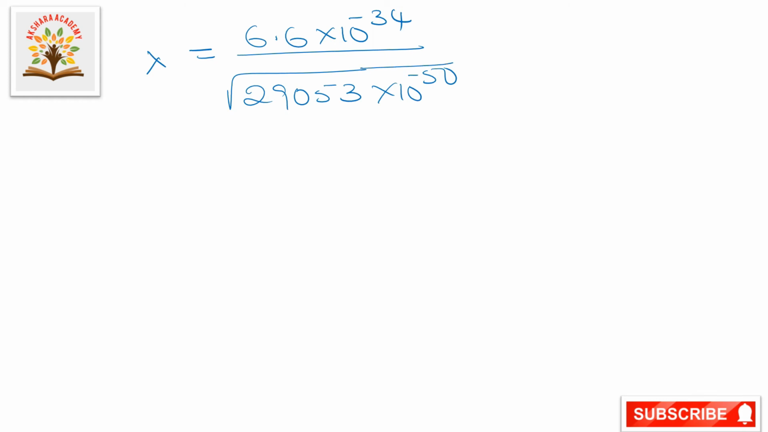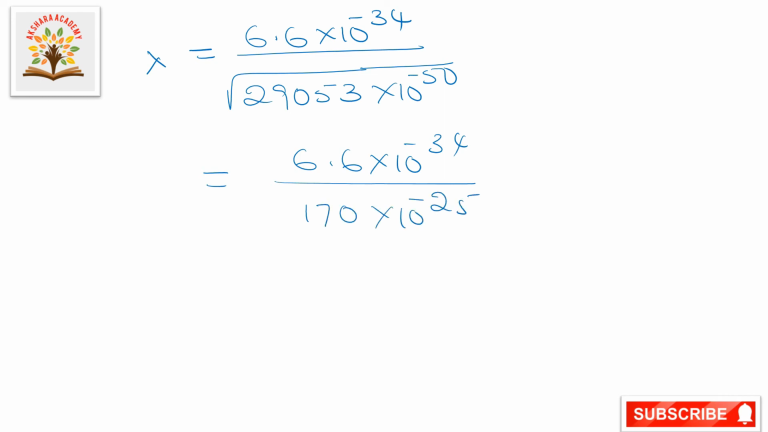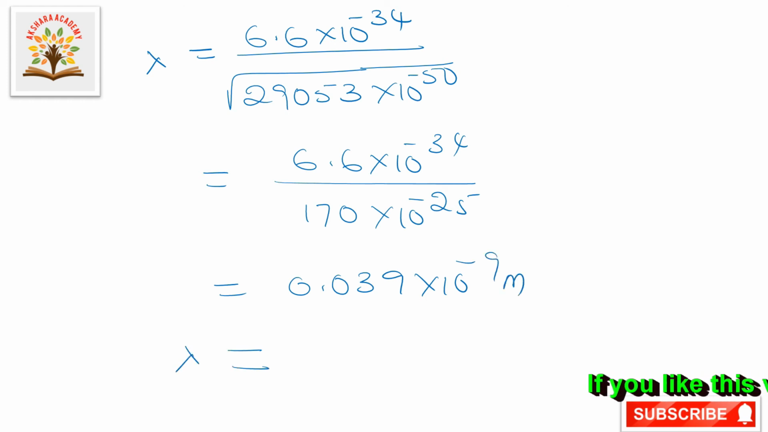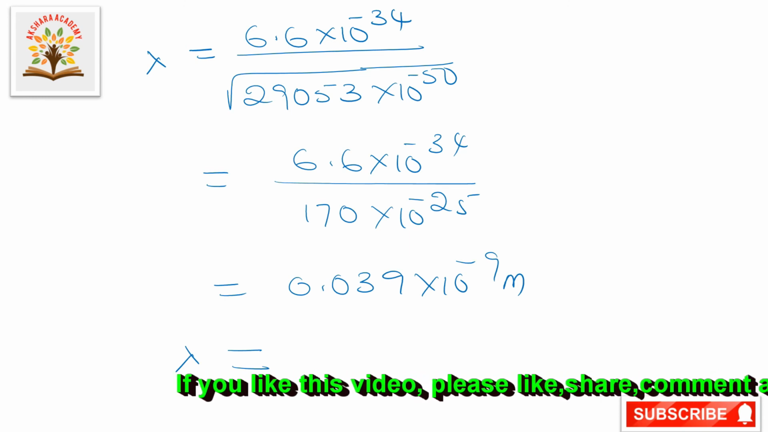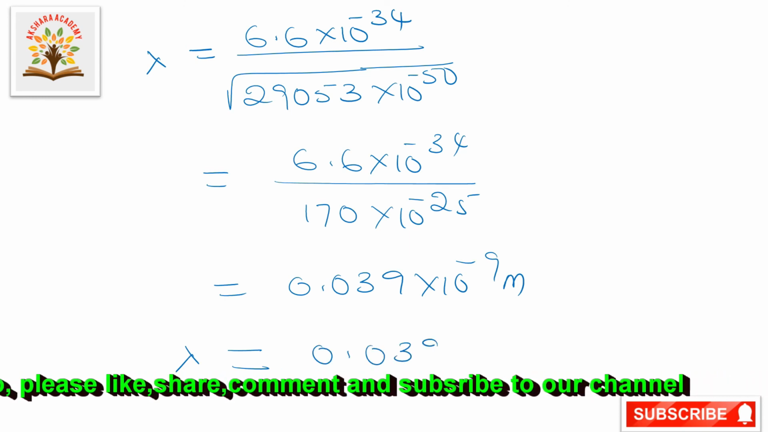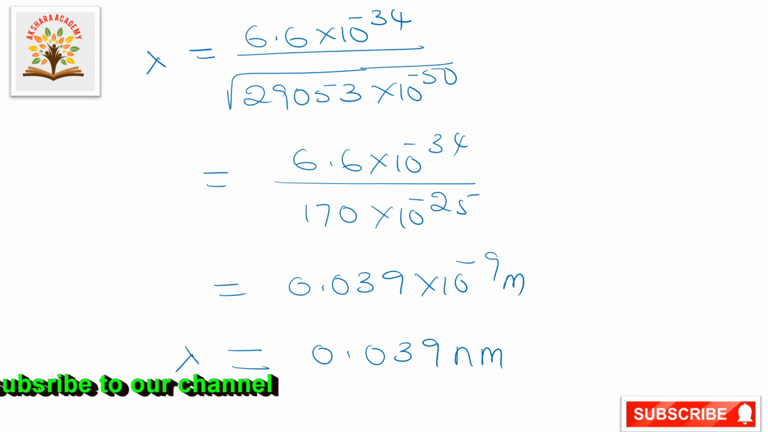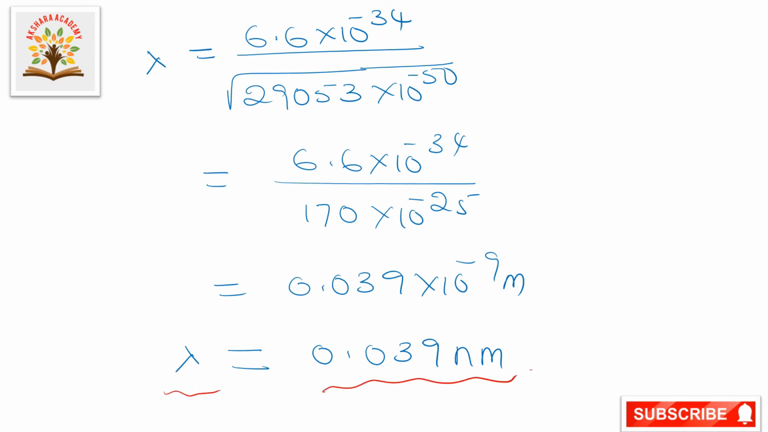So this is equal to 6.6 into 10 to the power of minus 34 by 170 into 10 to the power of minus 25. After division we are getting 0.039 into 10 to the power of minus 9 meters, or de Broglie's wavelength lambda is equal to 0.039 nanometers. This is the final answer. Okay. Next we will go to the next question.